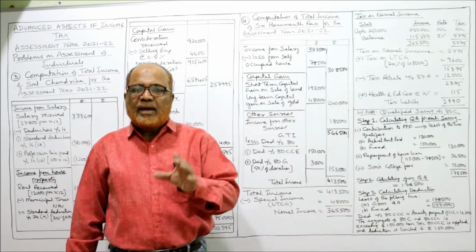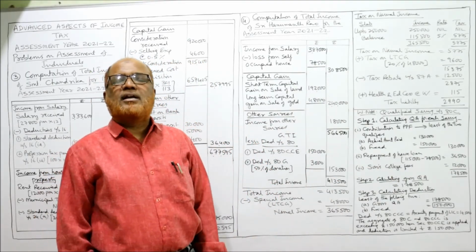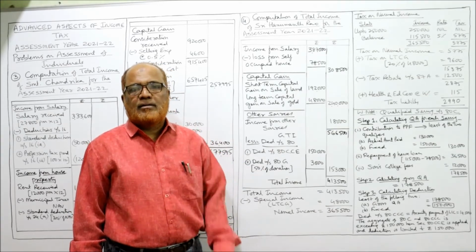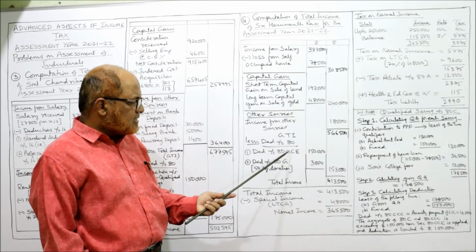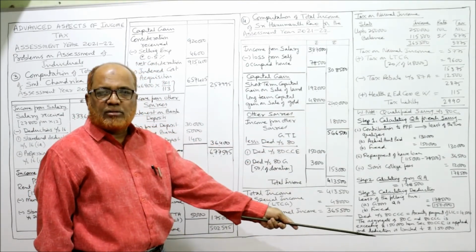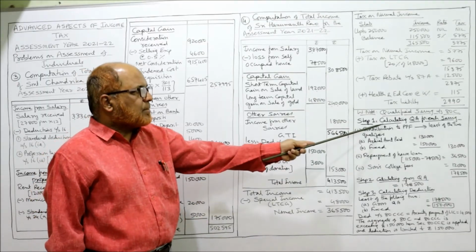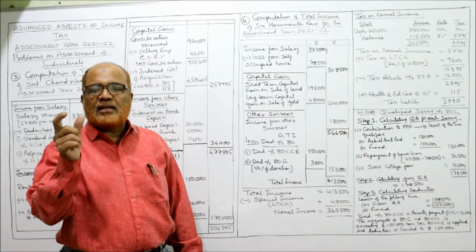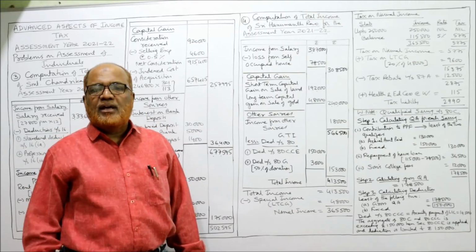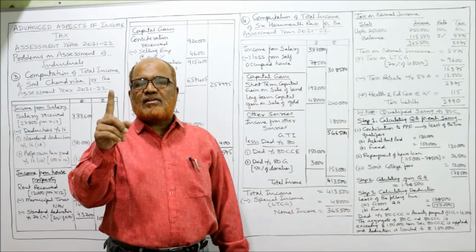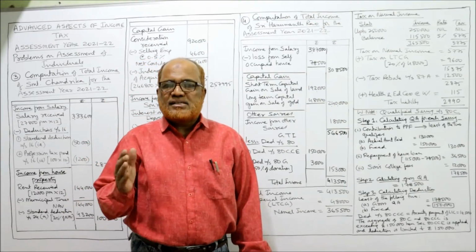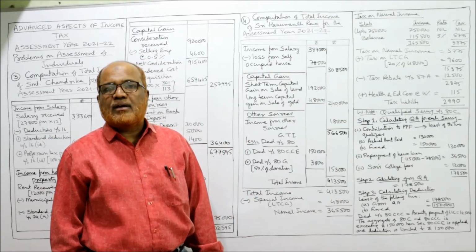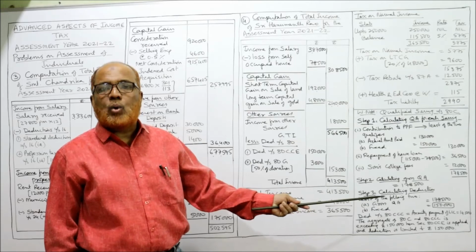That's it. Now the main complicated part in this problem is deduction under section 80CCE. How did we get 80CCE? I have given the complete explanation, step by step. The first step is calculating the qualifying amount for each saving. Here he has 3 savings. The first saving, contribution to PPF. Second saving, housing loan repaid. Third, children's school fee paid. So these 3 are the qualifying amounts.